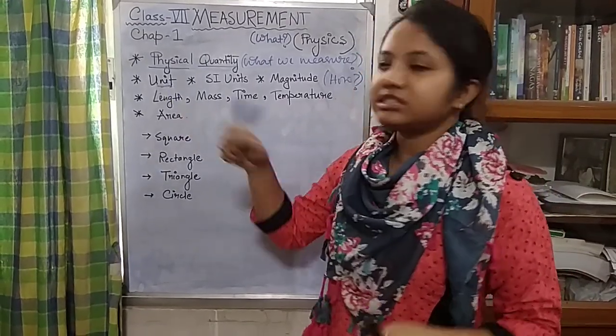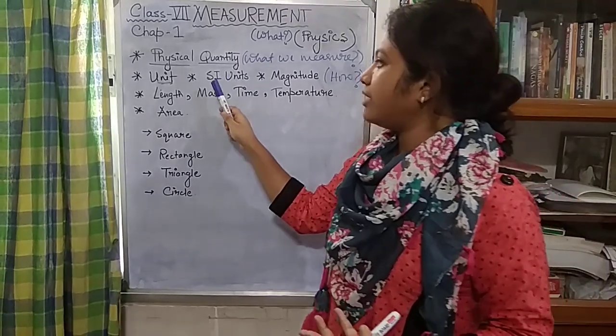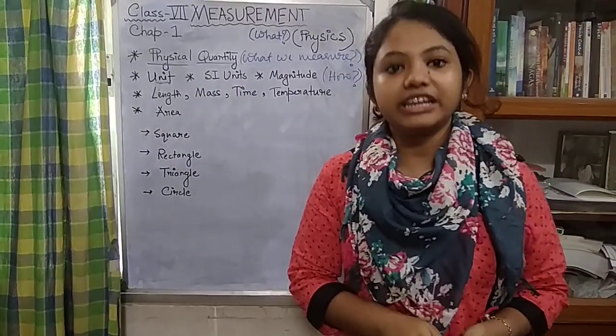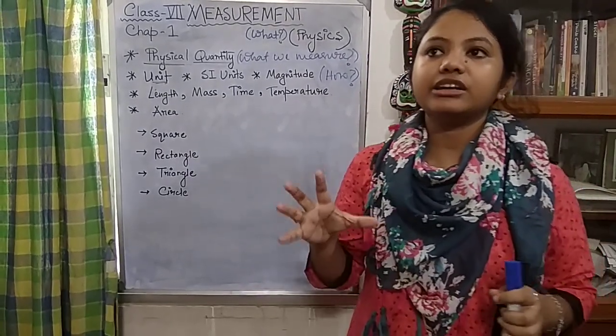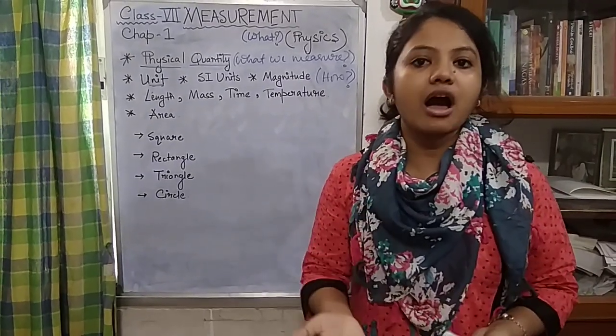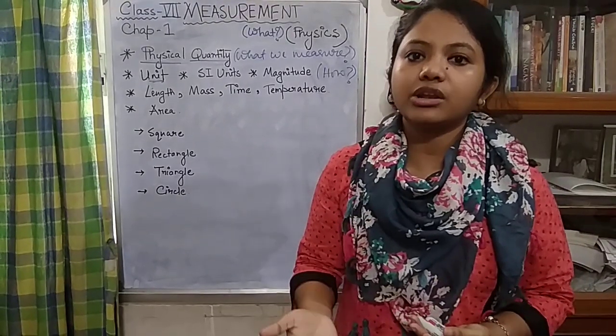For that reason, scientists, being clever people, found the SI unit or the standard unit. SI units are the basic standard units which are used by everybody including us. We will be studying the SI unit of every physical quantity also.